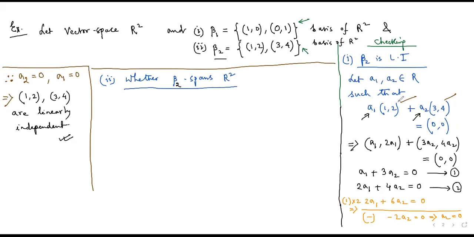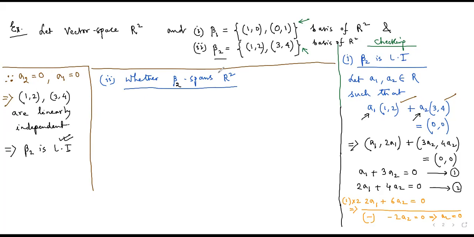We take the linear combination of the vectors and equate it to 0, the origin, which is the zero vector of R2. We will solve the system and find that this possibility only comes when the individual scalars are 0. By definition, (1, 2) and (3, 4) are linearly independent, and therefore beta 2 is linearly independent.